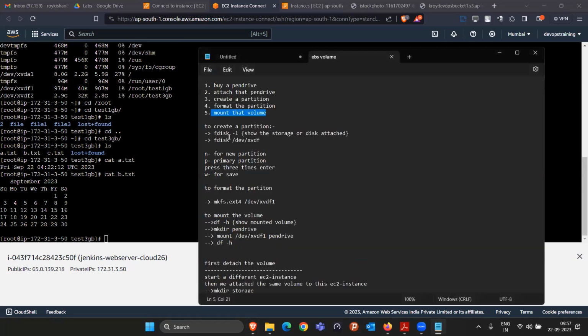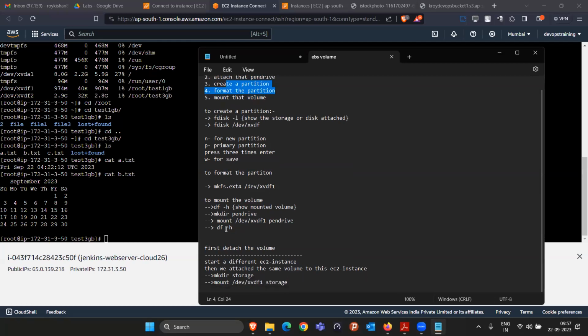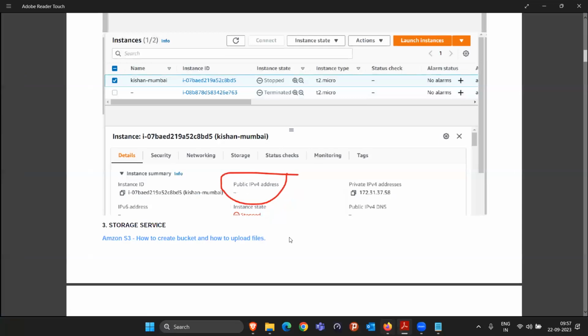So these steps, whatever you are doing, buying the pen drive, attaching the pen drive, creating the partition, formatting the partition, this is the only one-time process. From the next time, you just have to attach the pen drive and mount the volume. This is the only thing you have to do. Create, format, you don't have to do again and again. That's why I said first you detach the volume, then go to the different EC2 instance, attach the same volume to this EC2 instance, create a directory and mount that particular storage to that directory. That's it.